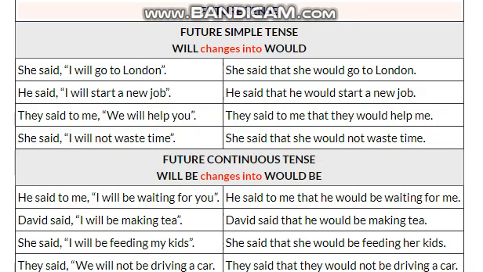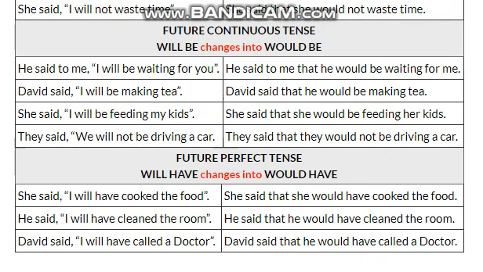As in future continuous tense, simply will be would be changed into would be. So here you can see he said to me, "I will be waiting for you." He said to me that he would be waiting for me. David said, "I will be making tea." David said that he would be making tea. You can also see the rest of the sentences. Then you can see future perfect tense, that how will have changed into would have. As you can see, she said, "I will have cooked the food." She said that she would have cooked the food. He said, "I will have cleaned the room." He said that he would have cleaned the room. David said, "I will have called a doctor." David said that he would have called a doctor.